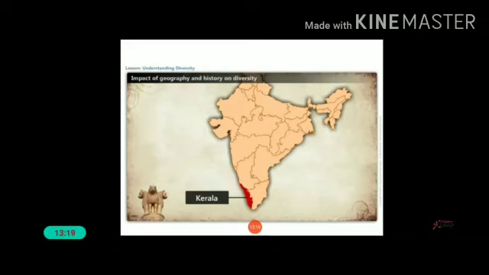The climate and the land are very fertile for growing different types of vegetables, rice, etc. And most of the people here eat rice, fish, and vegetables. Okay, these are the features of Kerala.